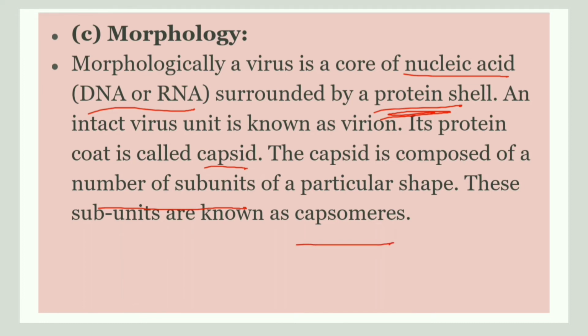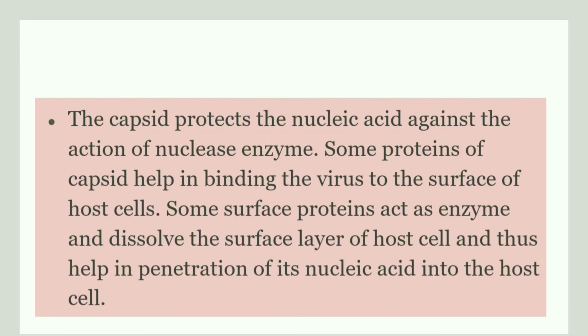The complete virus particle is known as a virion. The capsid protects the nucleic acid inside from the action of nuclease enzyme.